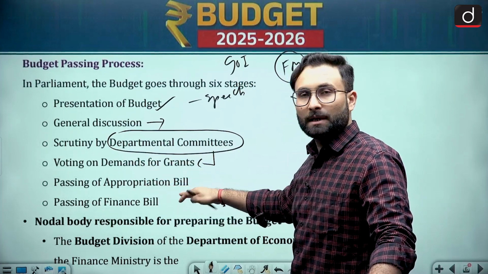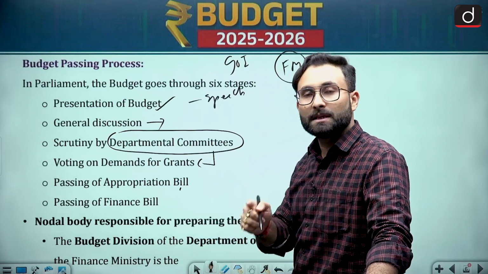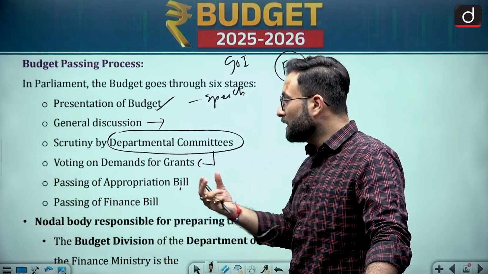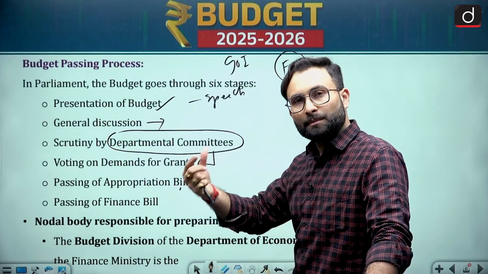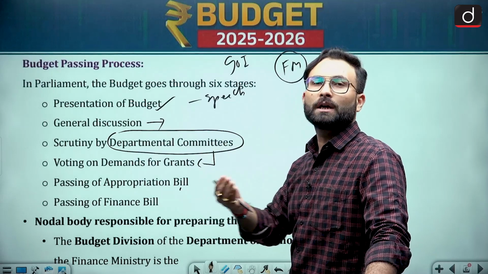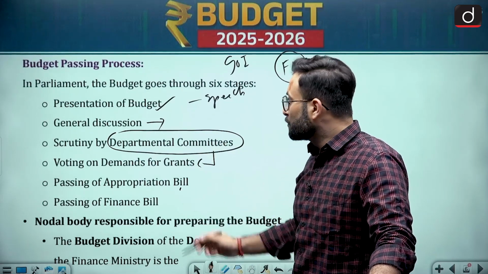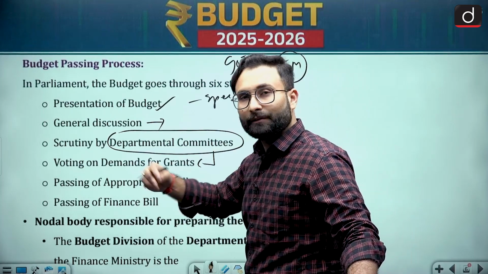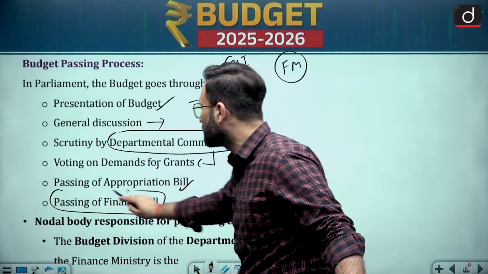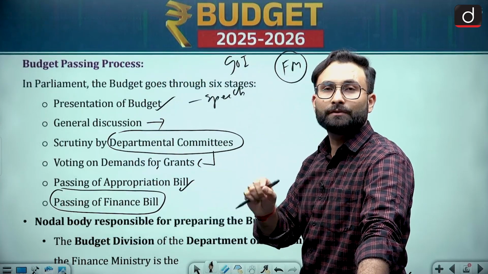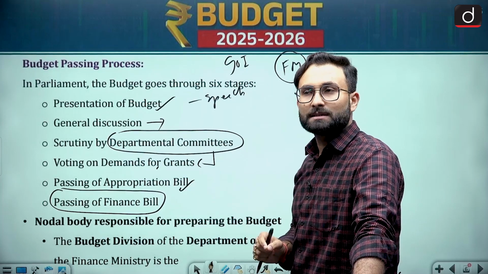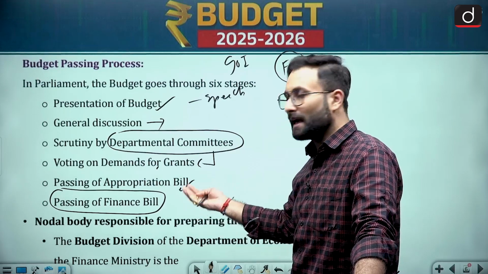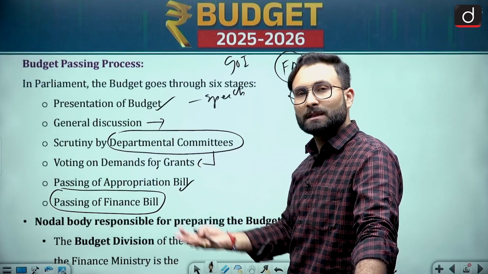Passing of the appropriation bill. When we are talking about the passing of the appropriation bill, that means that when you are taking money out of the consolidated fund of India, you need this appropriation bill. Only when the bill is passed can you get the money out of the consolidated fund of India. And then passing of the finance bill. What I was referring to is that the passing of the finance bill is necessary. If this bill fails to be passed, that means there can be a no confidence motion. Otherwise, obviously if the government has the confidence, this bill will pass. Government has the numbers, so that bill will pass.